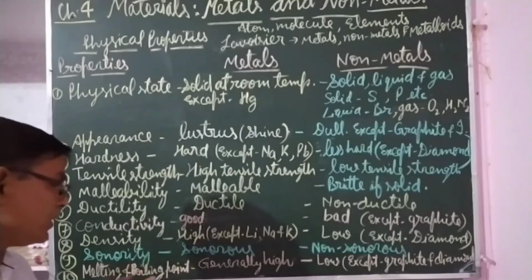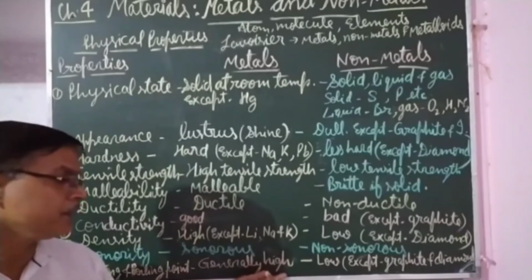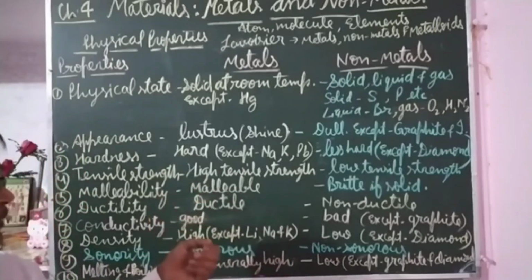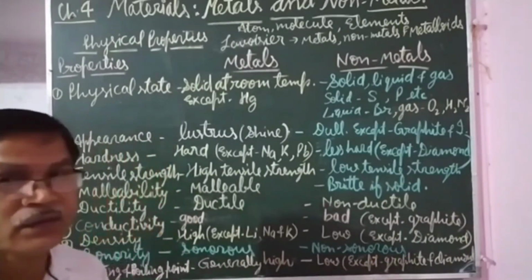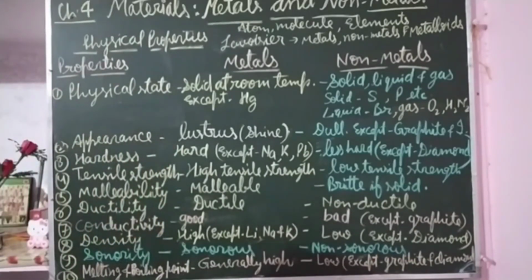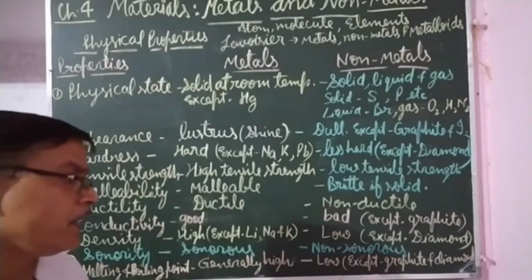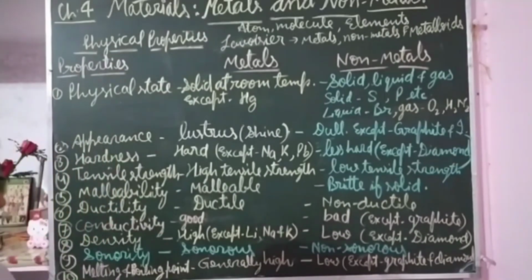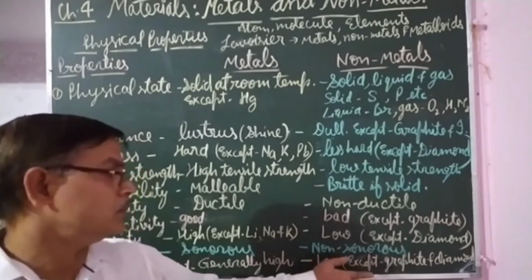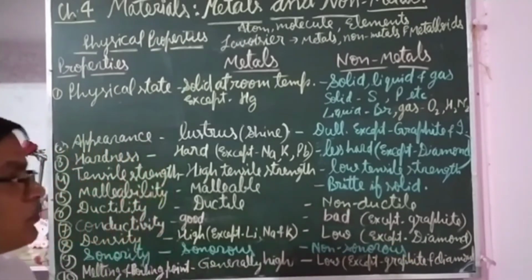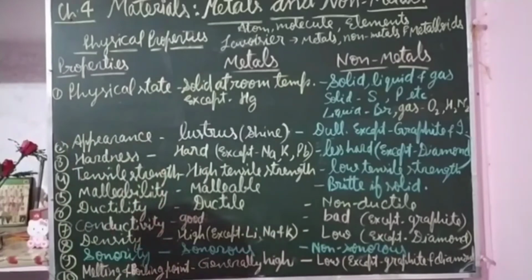The melting and boiling point of metals is generally high, but in non-metals it is low except graphite and diamond. Graphite, since its melting point is high, is used as a dry lubricant in aircraft, because it does not melt even at high temperature, and diamond also has a high melting point. So these are the various physical properties on which we can differentiate between metals and non-metals.